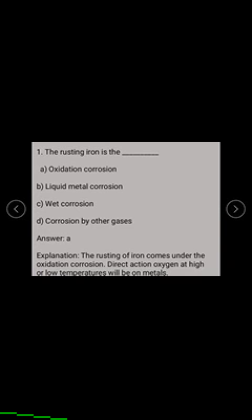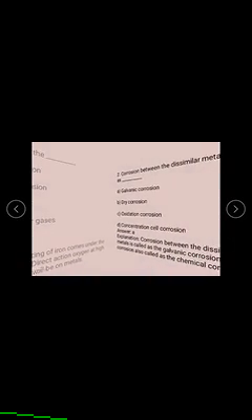Is the rusting of iron an oxidation process, liquid metal corrosion, wet corrosion, or corrosion by other gases? The right answer is oxidation process. The rusting of iron comes under oxidation corrosion, the direct action of oxygen at low temperature on the metals.